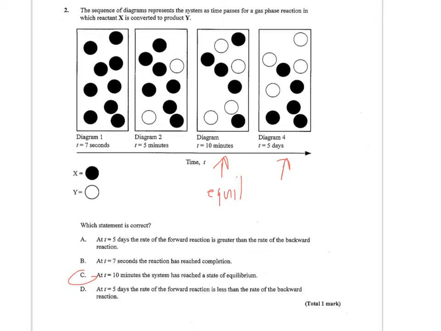And D, at T equals 5 days, the rate of the forward reaction is less than the rate of the backward. And again, that doesn't appear to be the case. They appear to be equal.